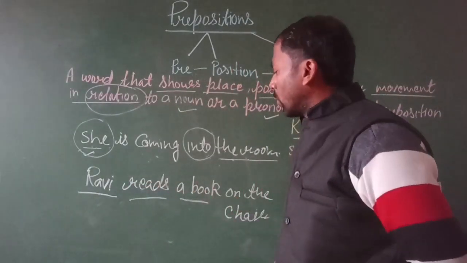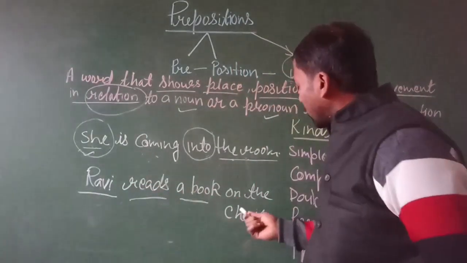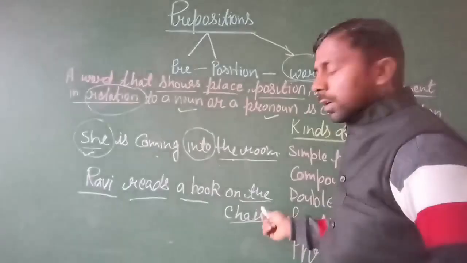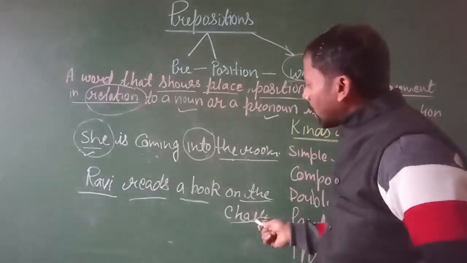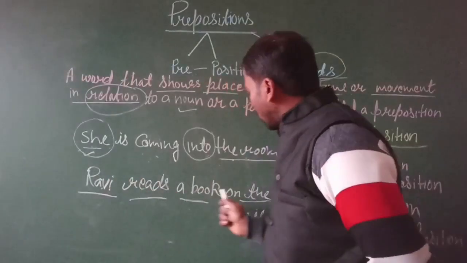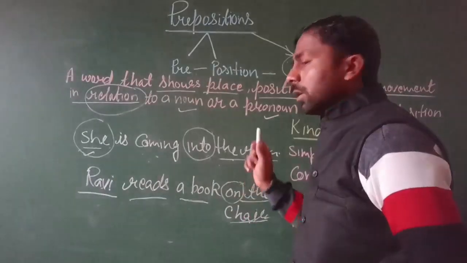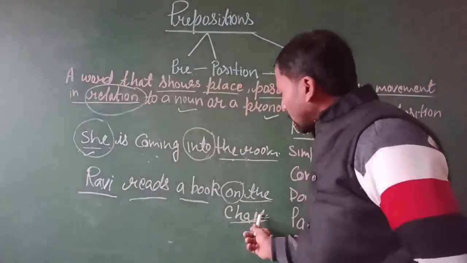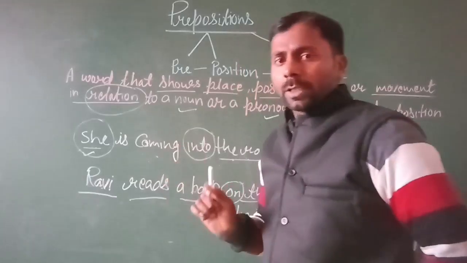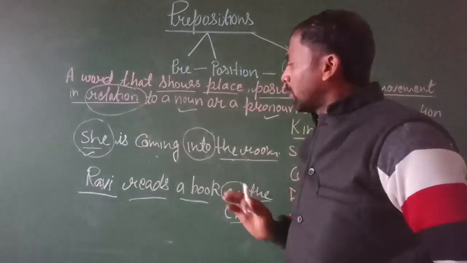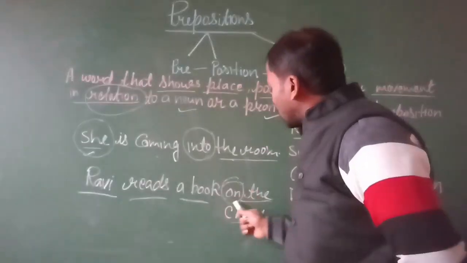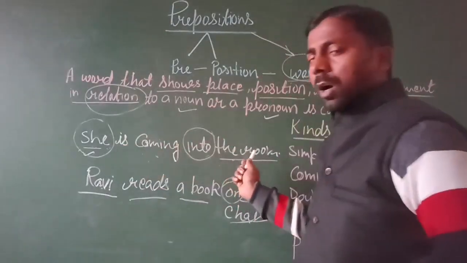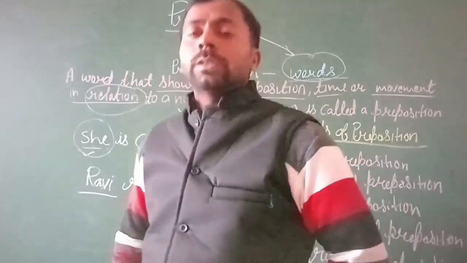Where does he read a book? He reads a book on the chair. So here the chair is related to the word Ravi. The word on relates the first noun to another noun in a sentence. So we can simply say that a preposition is only a word that shows the relation between a noun or pronoun and another word in a sentence. Clear?